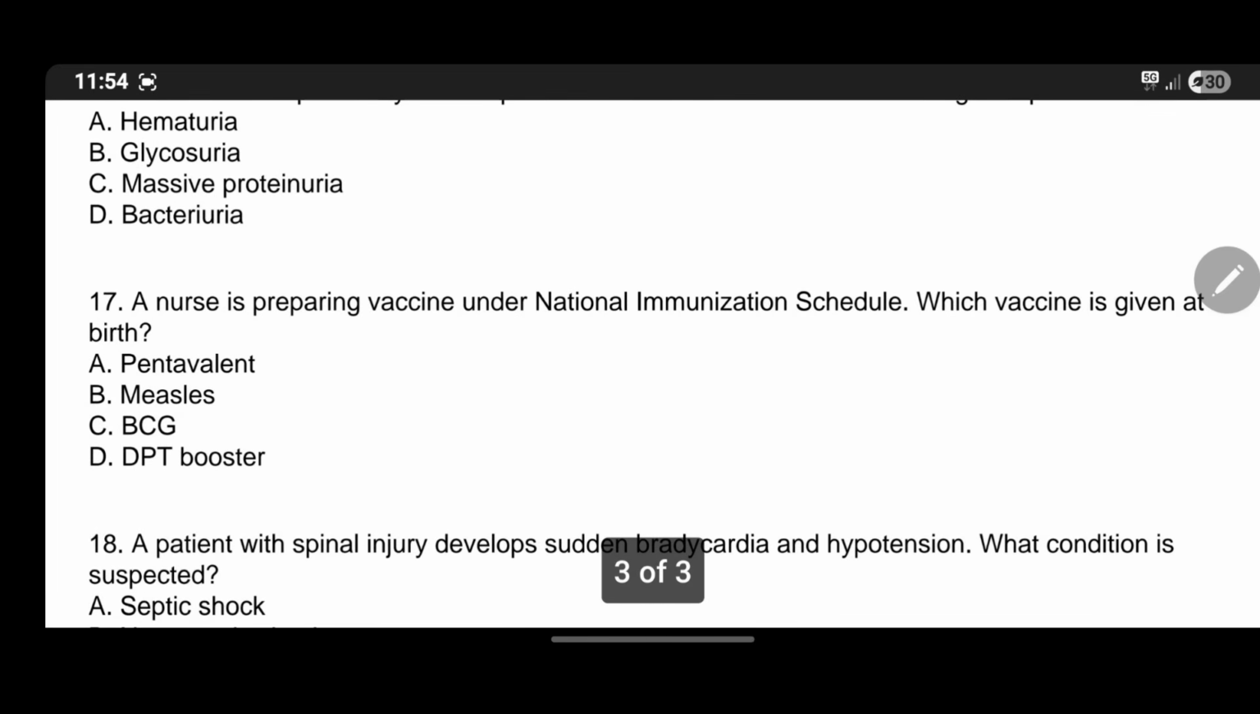A nurse is preparing vaccine under the national immunization schedule. Which vaccine is given at birth? The birth vaccine is BCG. And also we will give hepatitis 0 dose. So as it is not there, BCG is the birth vaccine.